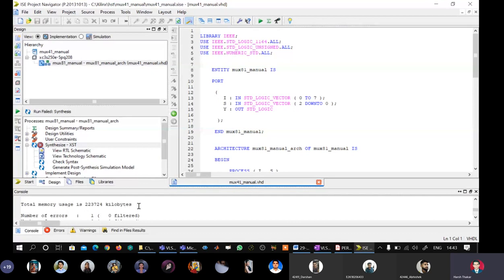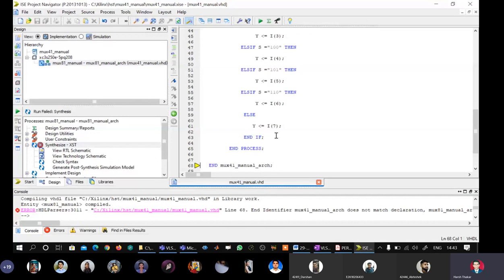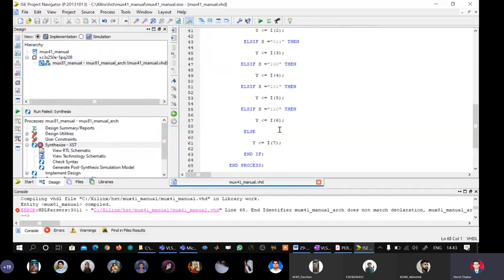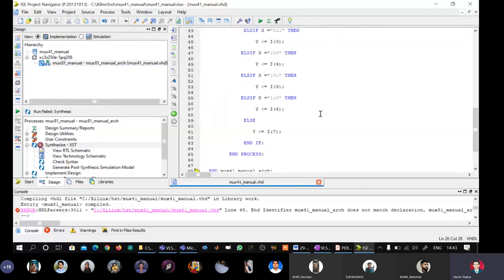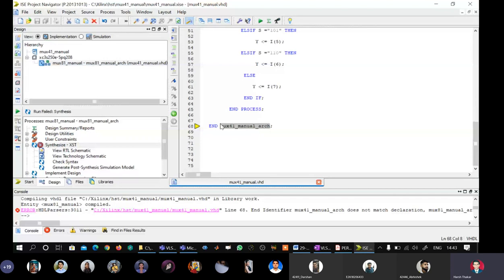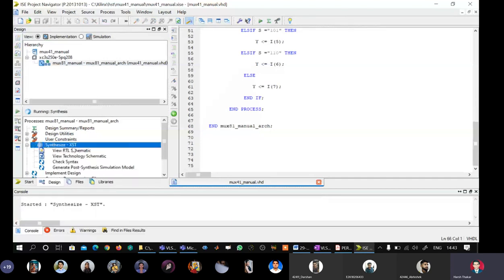Yeah, there is an error here. It is telling end identifier mux 41 mismatch. Okay. So we have not renamed everything. We have changed the architecture name here, but we have not changed the architecture name at the end of the architecture. So I will just say Control V. I will say save all and I will say right click, synthesize, run. We should get it right this time.